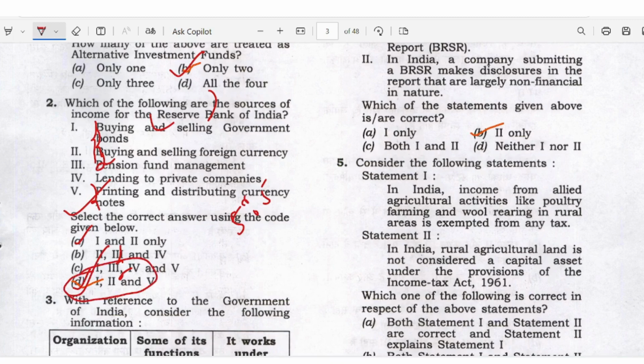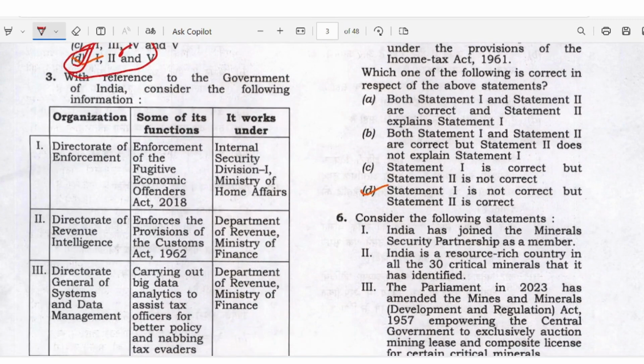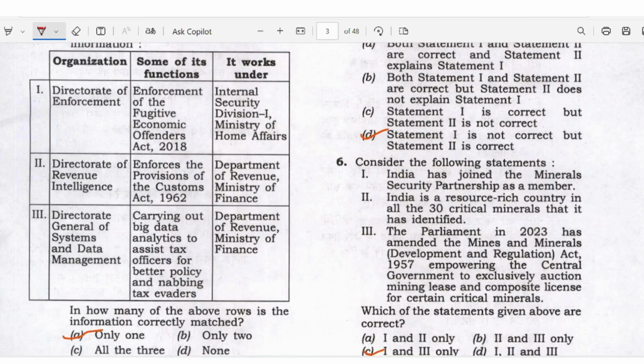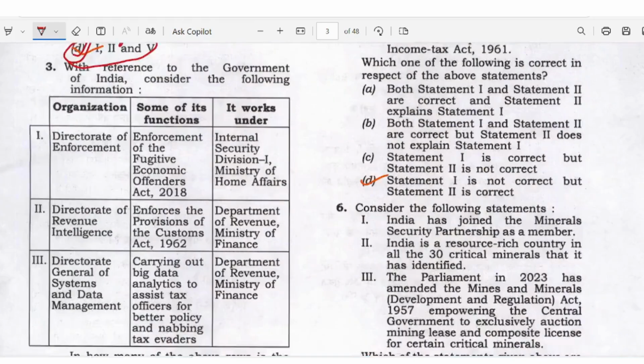Question 3. With reference to the Government of India, consider the following information. Organization: Directorate of Enforcement, Directorate of Revenue Intelligence, Directorate General of Systems and Data Management. Some of its functions: enforcement of the Fugitive Economic Offenders Act 2018, enforces the provisions of the Customs Act 1962, carrying out big data analytics to assist tax officers for better policy and nabbing tax evaders. They asked under which department it works. How many of the above are correctly matched? Here only one. Okay.